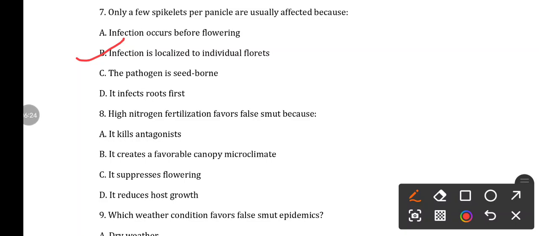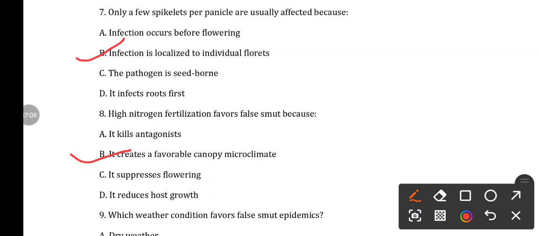Next question number 8. High nitrogen fertilizer favors false smut because option A it kills antagonists, option B it creates a favorable canopy microclimate, option C it suppresses flowering, option D it reduces host growth. So the answer is it creates a favorable canopy microclimate. Because of high nitrogenous fertilizer application, there will be high vegetative growth, that leads to the modification of microclimate in favor of the pathogen.